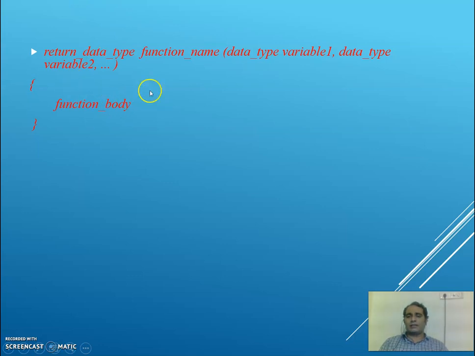The function may be calculating the sum of two integer values and returning the sum, which is an integer value. Then I'll write int sum, maybe int a, int b, and then return a plus b, or c equal to a plus b, return c. You can declare c here and then return c. So that's one example.